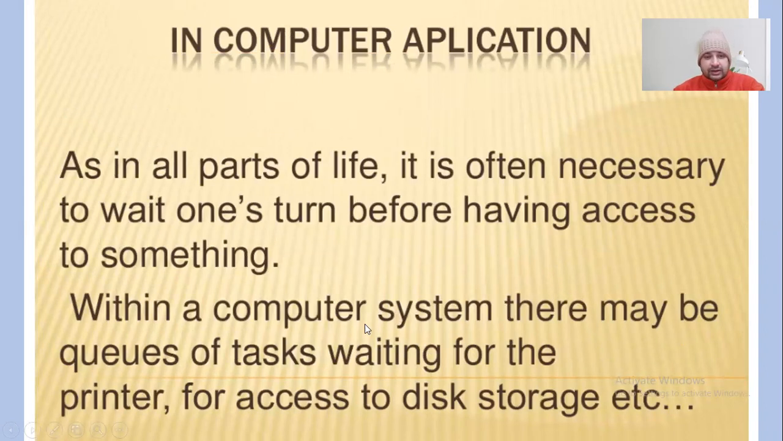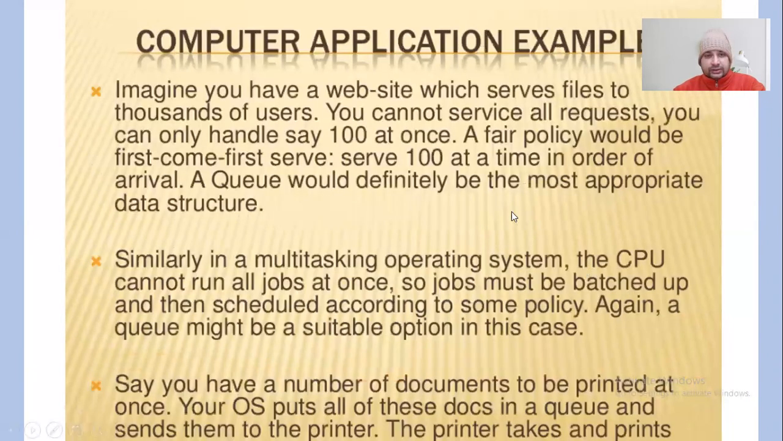This is also specified here. Within a computer system, there may be queues of tasks waiting for the printer, for access to disk storage, etc. When you try to store information on a disk in a network, the person who has access to the disk first will be allowed to store their information first on the storage device. The other person will remain in a queue, and once the first person stores their complete information, the next person will be allowed access to the storage device. So these are certain computer applications where we use the queue concept.